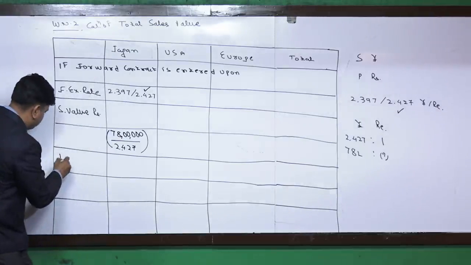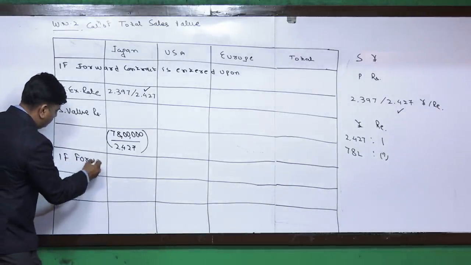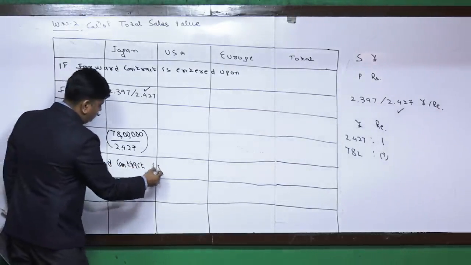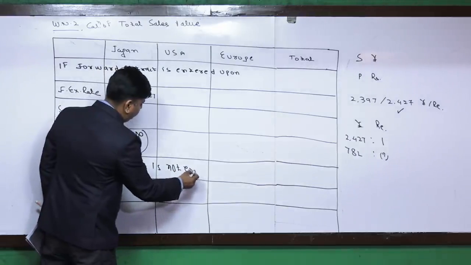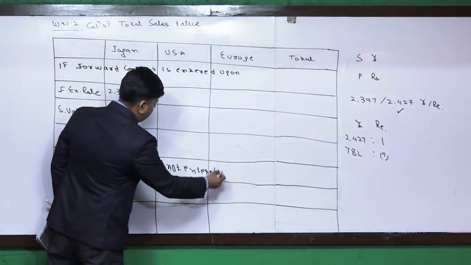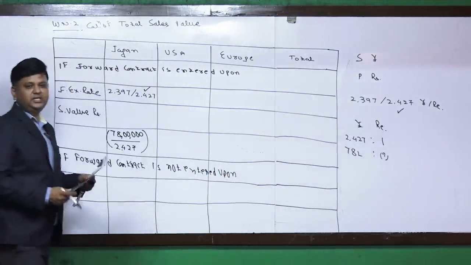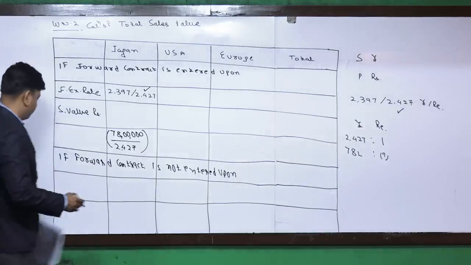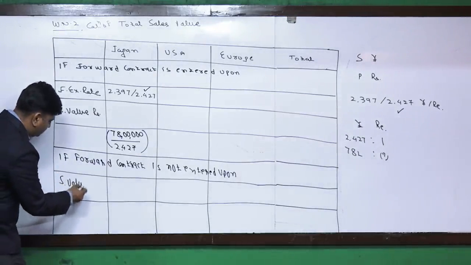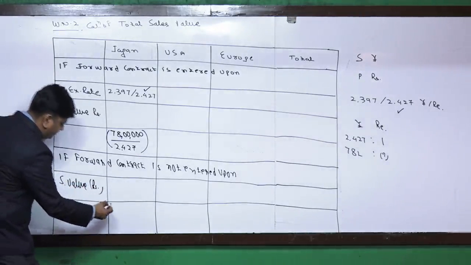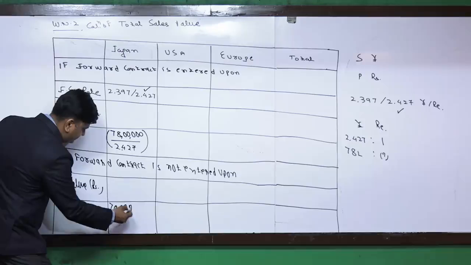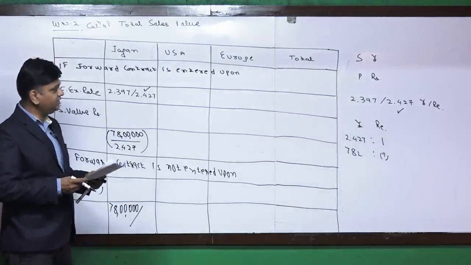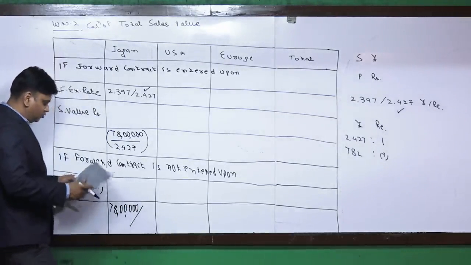Now the second is, if forward contract is not entered upon. Friends, if at all it is not entered upon, then in that case the consideration is required to be converted at the expected spot exchange rate. So the sales value in rupees term will be calculated like this. It is 78 lakhs divided by, again, we are required to convert yen into rupees, so the rate will be 2.459.